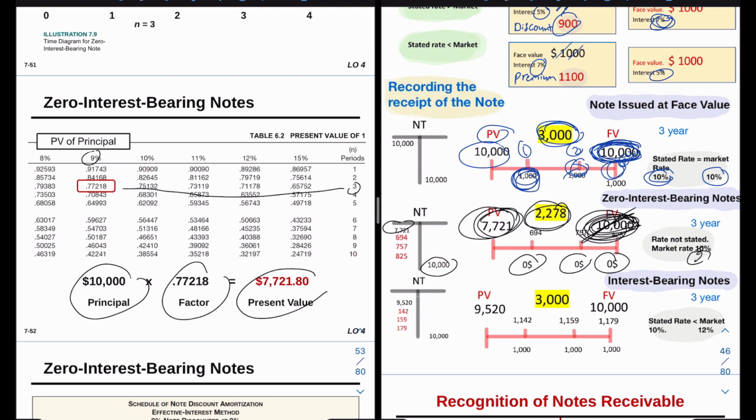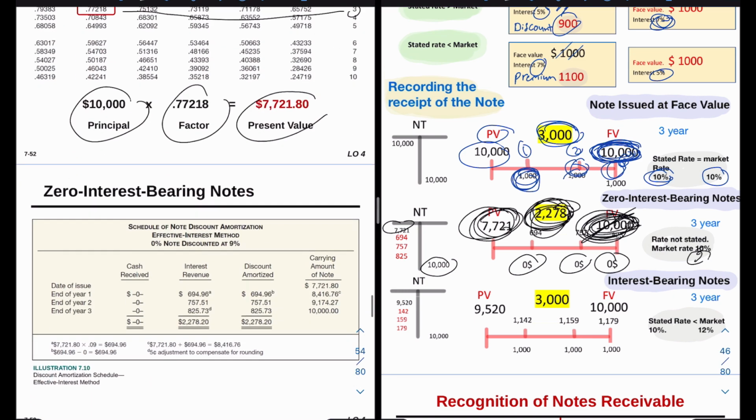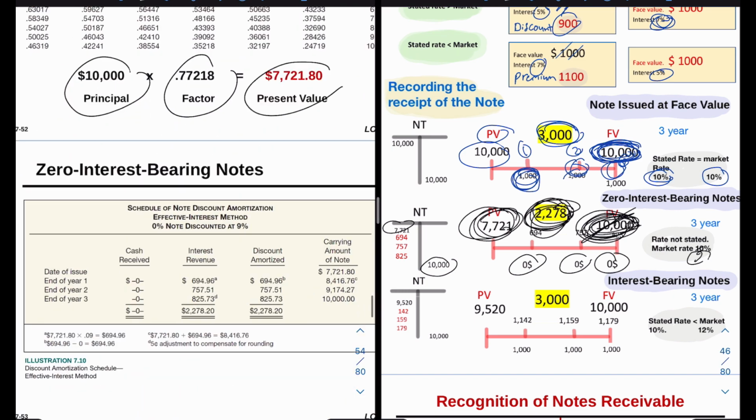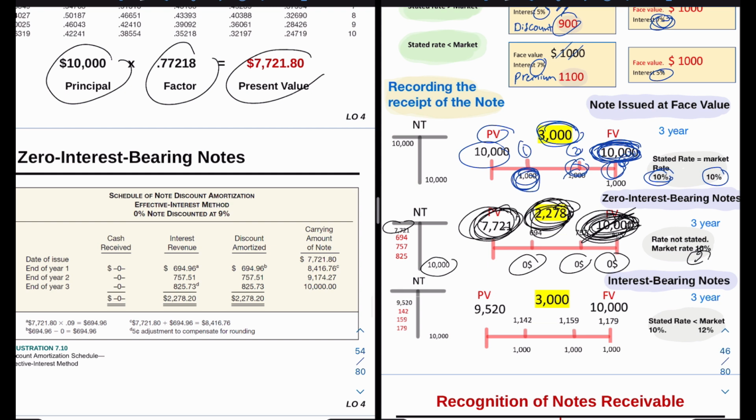So we need to make that adjustment, because if you look at the difference between the face value and the present value, which is the amount of the discount, that is the interest revenue, right? This is how much we are going to be earning. We have to amortize that discount. So every single year, we're going to look at the schedule, and every single year take the present value, which is the carrying amount.